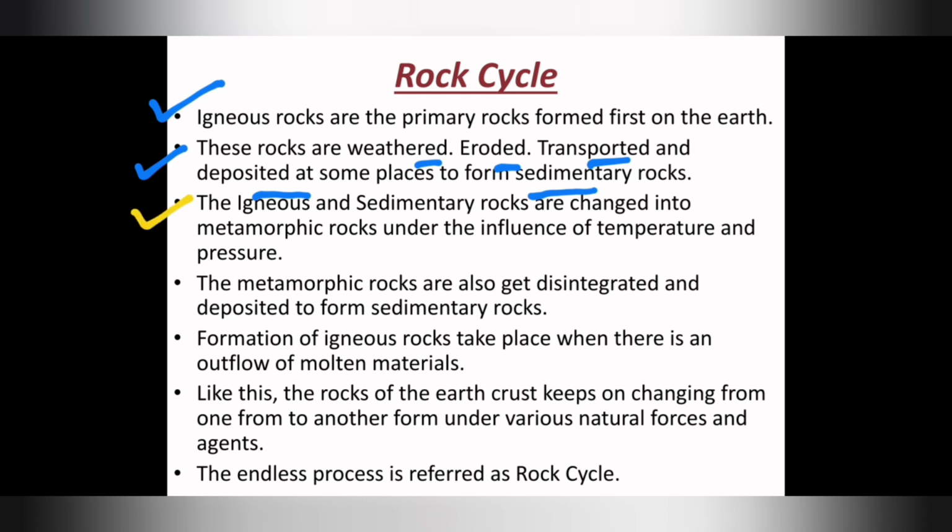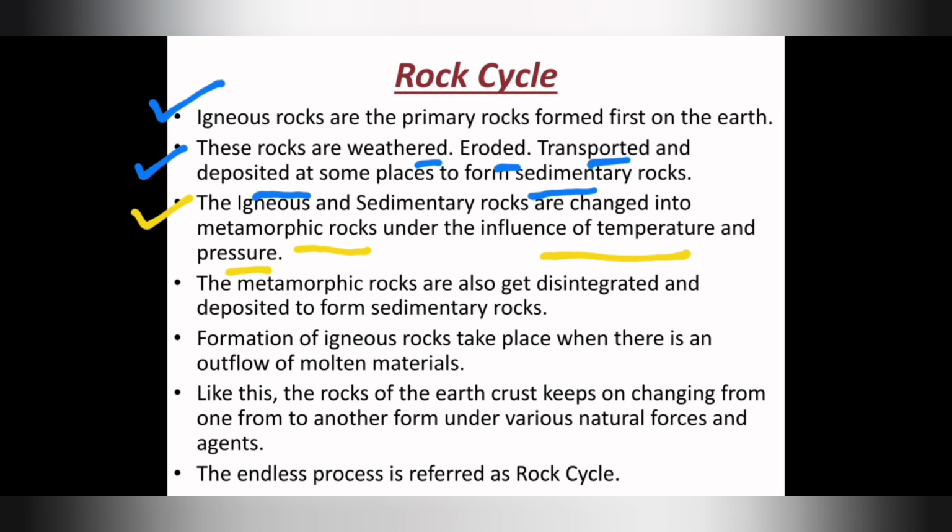Third point: the igneous and sedimentary rocks are changed into metamorphic rocks under the influence of temperature and pressure. We saw in metamorphic rocks there are types of metamorphic rock, right? Thermal metamorphism and dynamic metamorphism.